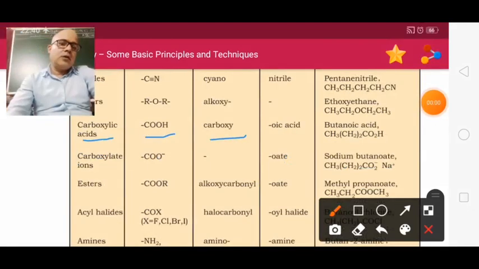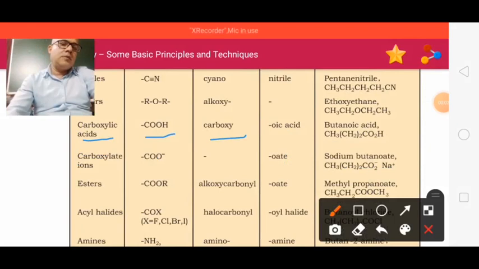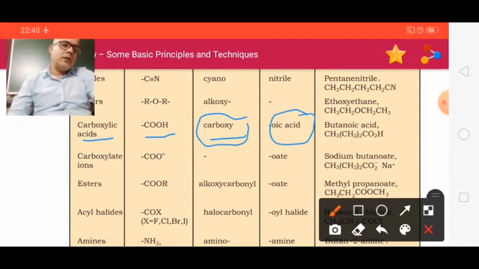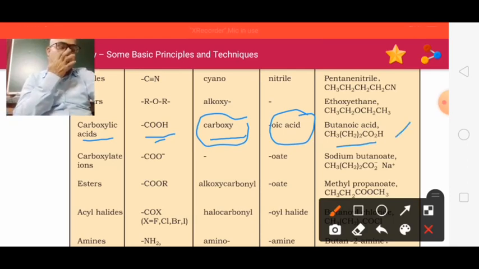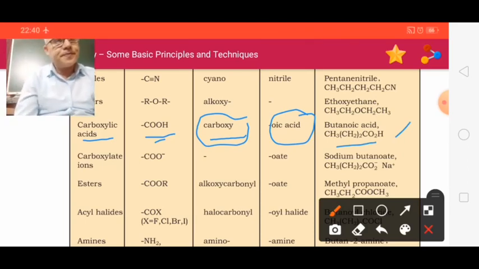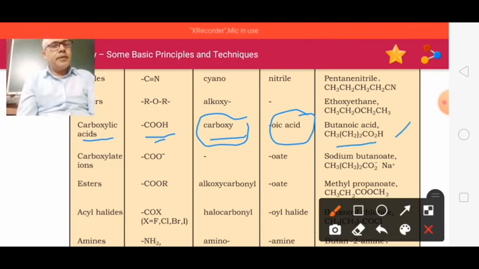The carboxylic group. Here is COOH, carboxy as the prefix and -oic acid as the suffix. If there is only C double bond O, OH in the chain, then its name will be butanoic acid. But if there is another functional group that may be higher priority than the carboxylic group, then it will be used as the prefix.